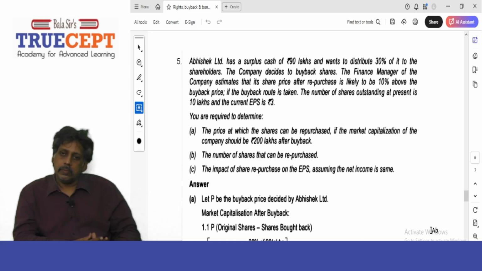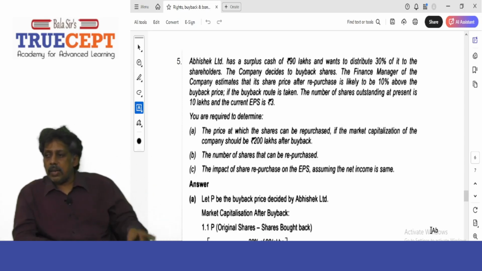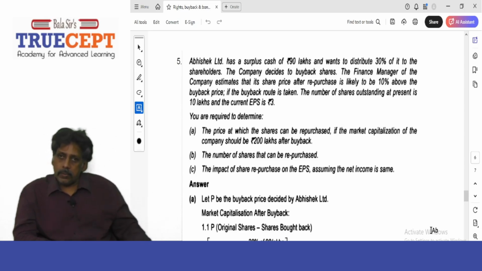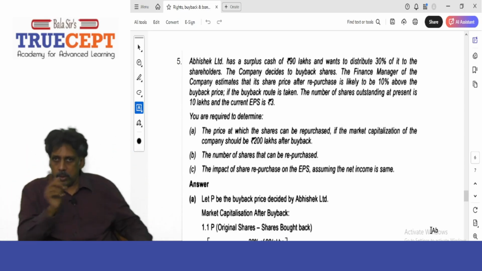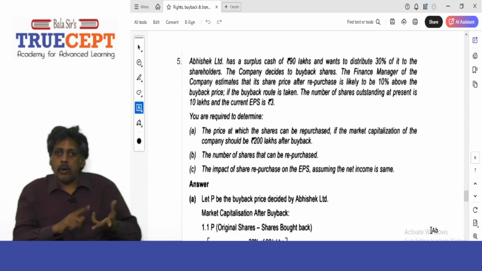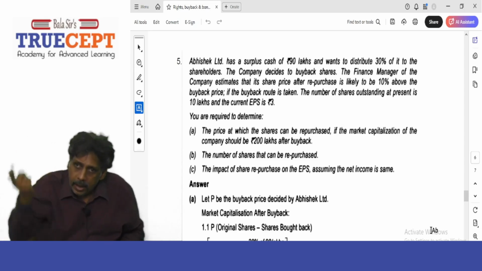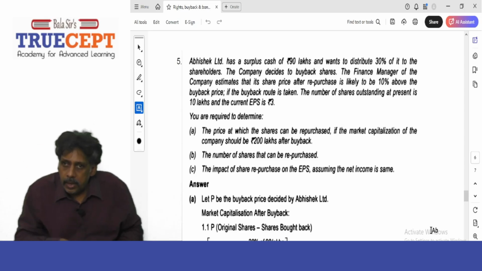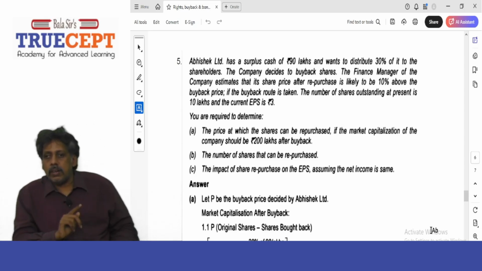Next. You are required to determine A. The price at which the shares can be repurchased if the market capitalization of the company should be 200 lakh after buyback. So calculate the buyback price. The market value of the shares after buyback means 10 lakh shares minus the number of shares bought back, which you don't know, into the price after buyback, which will be 1.1 times P, equal to 200 lakh.